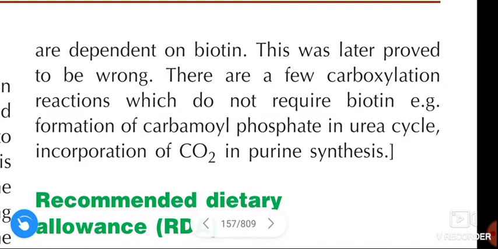Examples are the formation of carbamoyl phosphate in the urea cycle, and the incorporation of CO2 in purine synthesis.